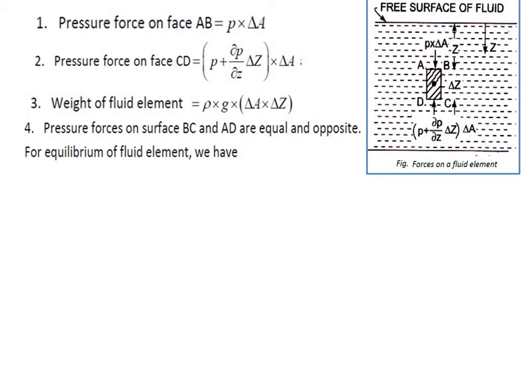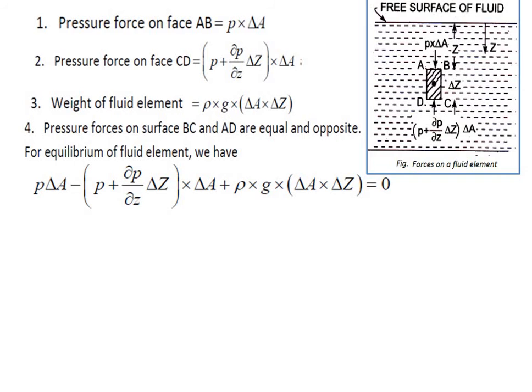So for equilibrium of the fluid element, we can write P into delta A minus P plus dP by dZ delta Z into delta A plus rho g into delta A delta Z is equal to 0.